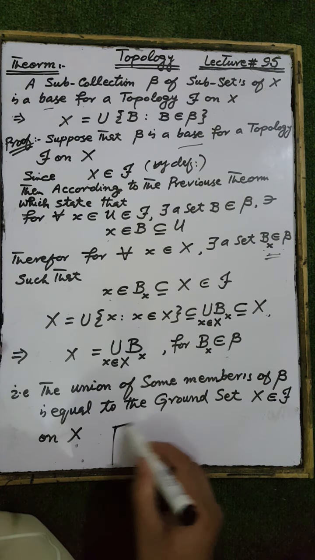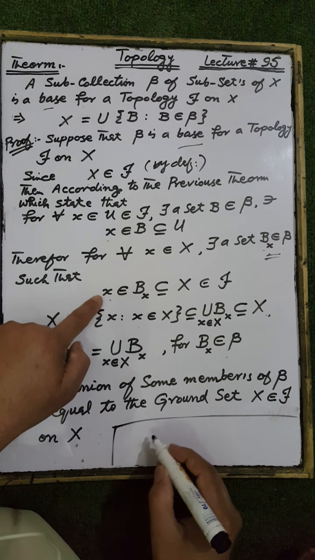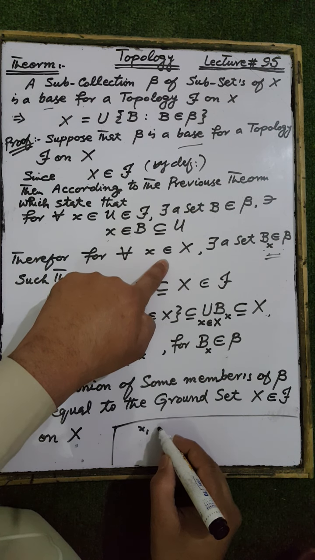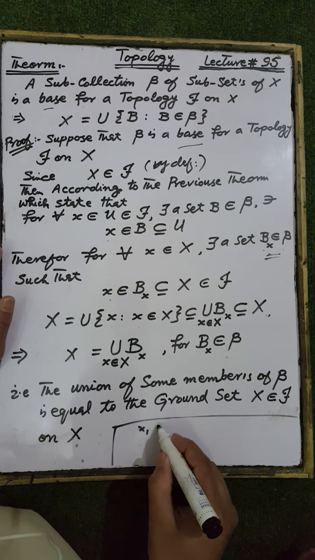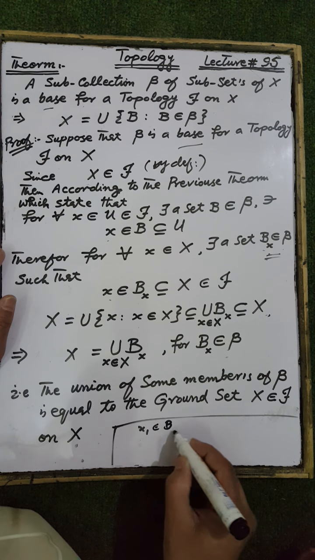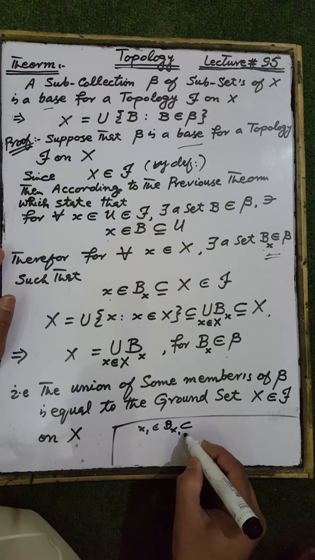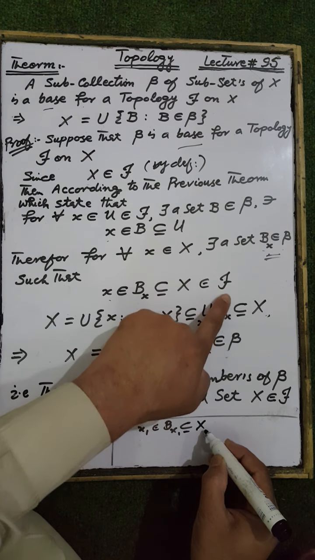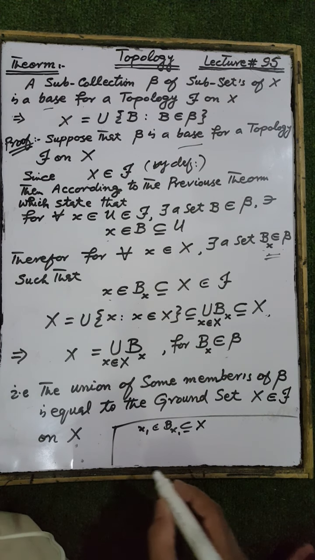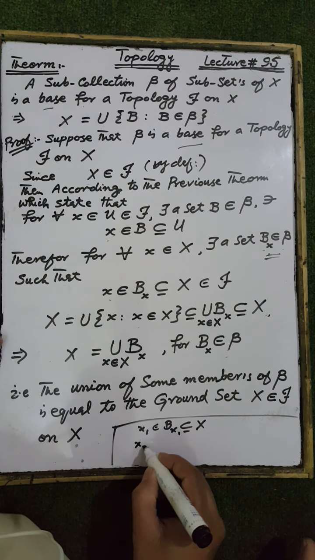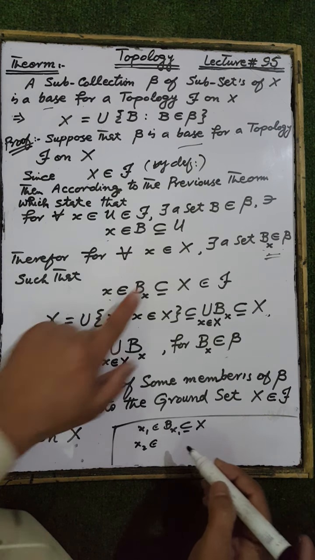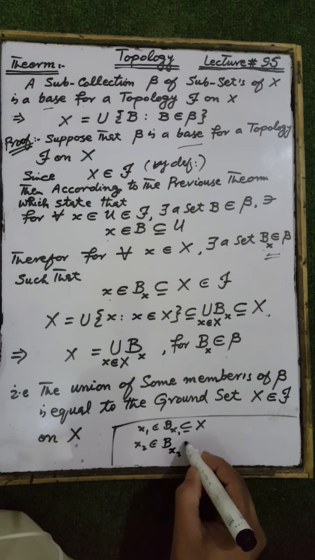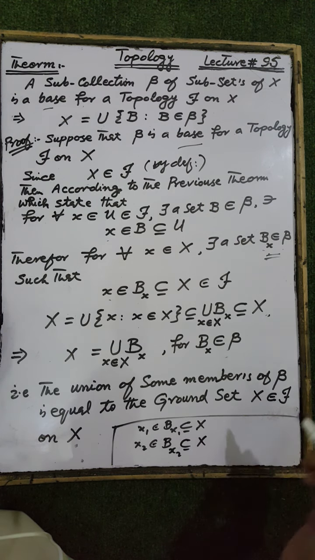And suppose that the ground set X contains the element x1. For the element x1 belonging to the ground set, there exists a set Bx1 which is contained in the open set X of the topological space X star. And for an element x2 belonging to the ground set X, there exists a set Bx2 which is contained in the open set X.